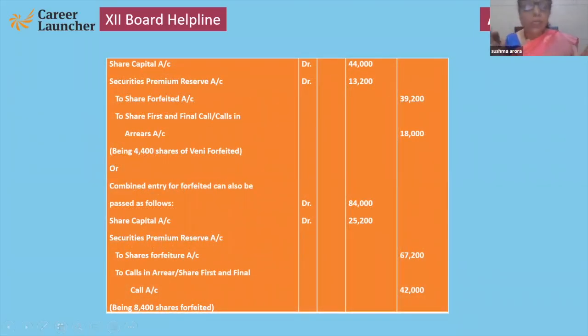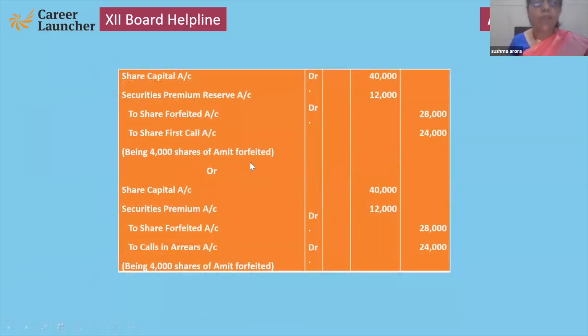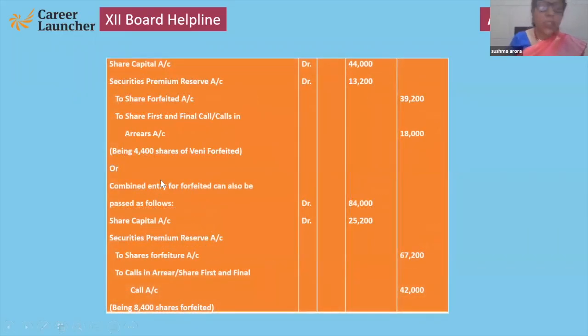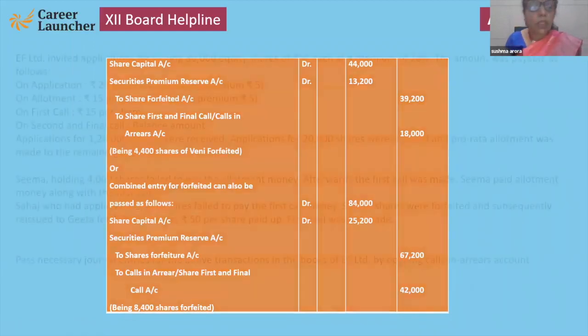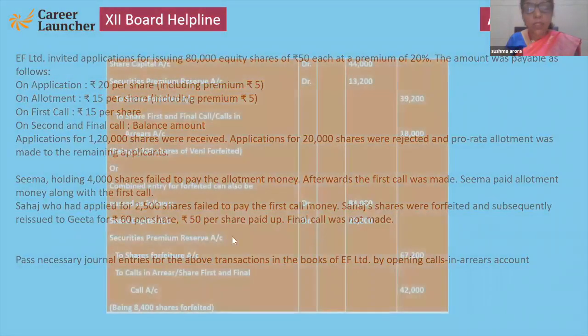In some books, it is combined. So if you are comfortable passing the combined entry, it's your choice, but you have to write in the exam that it is a combined entry of forfeiture. And if you are making the entries separately, again you have to write the narration. This is the narration and it is compulsory to make. So here a combined entry can be made: share capital debit, SPR debit, to share forfeiture, to calls in arrear. Okay, now see, this is the combined journal entry.